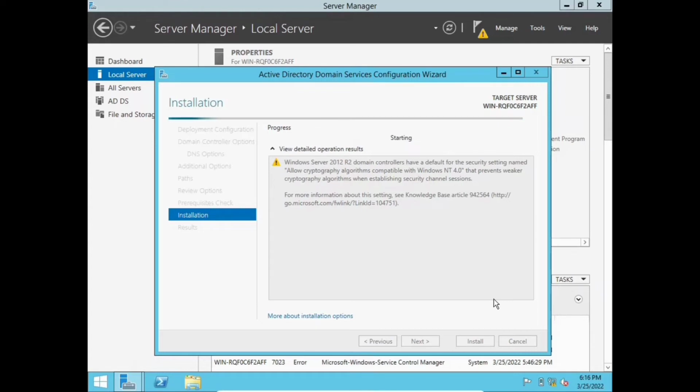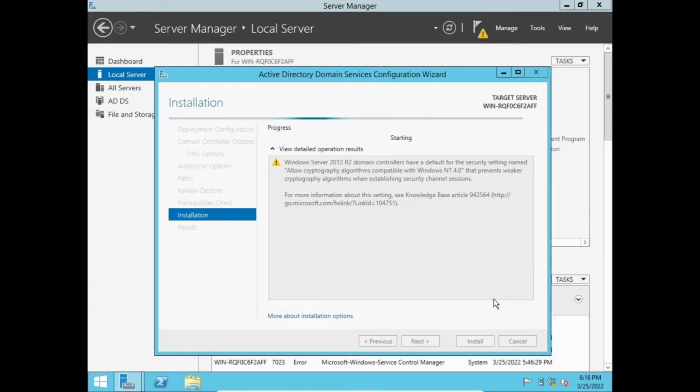This is the installation process. Windows Server 2012 R2 domain controllers have a default for the security setting named Allow cryptography algorithms compatible with Windows NT 4.0 that prevents weaker cryptography algorithms when establishing security channel sessions. For more information about this setting, see knowledge base article 942564 in this link.